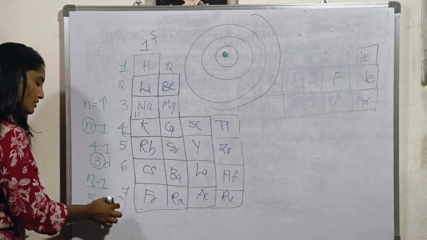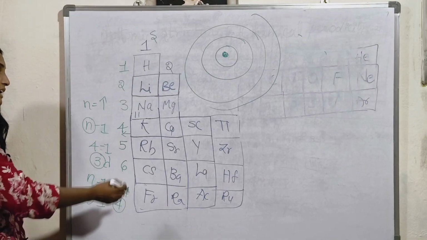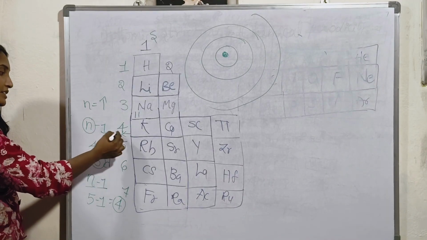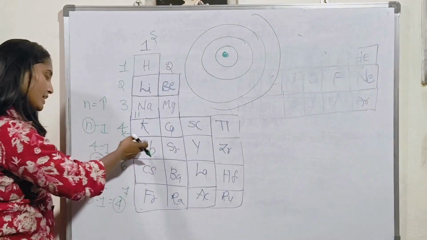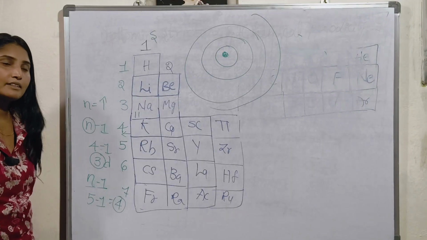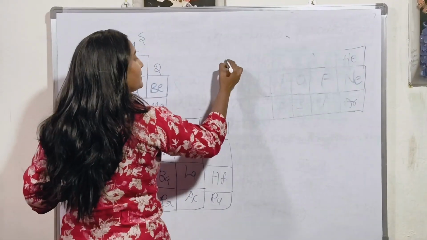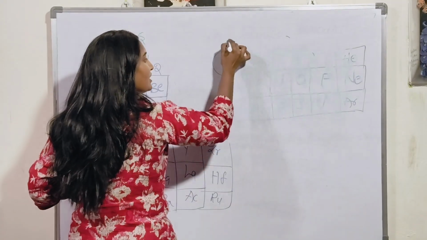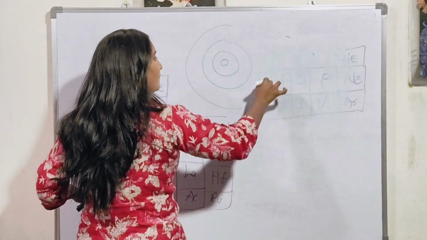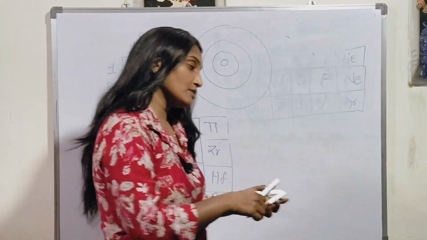So 5 minus 1 is 4. Again, we can call the fifth period elements the 4d series. Understand? See, from top to bottom in a group, as the number of shells is adding, the number of electrons is also adding.